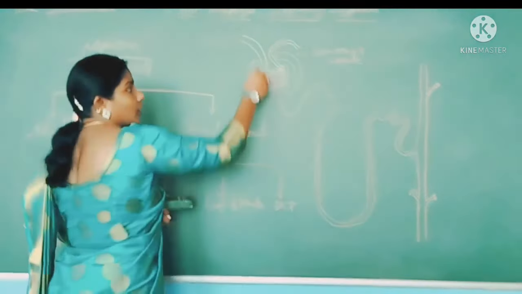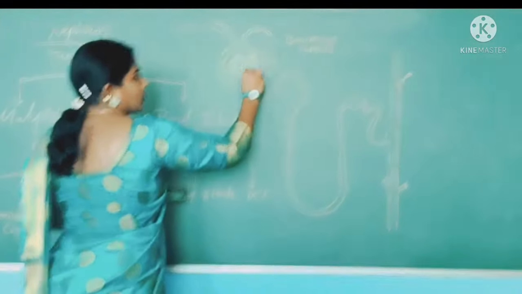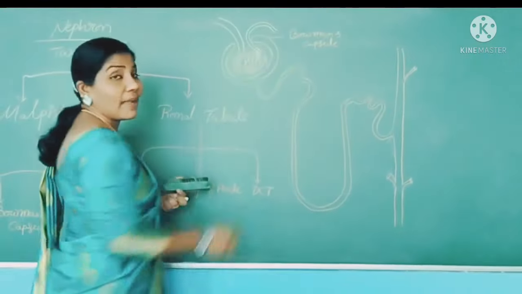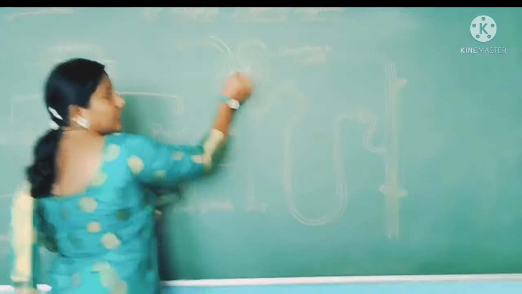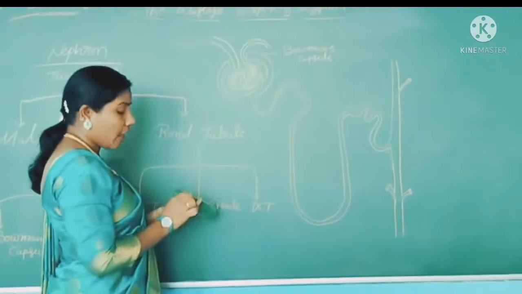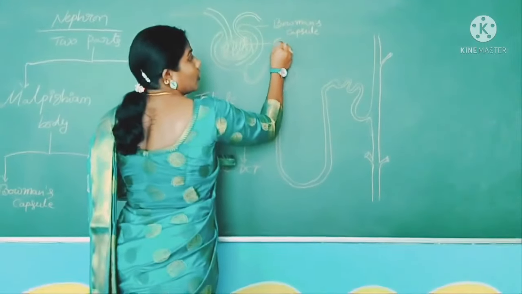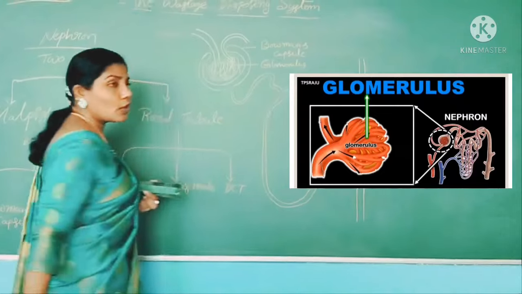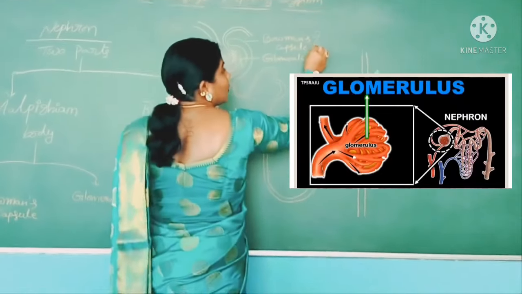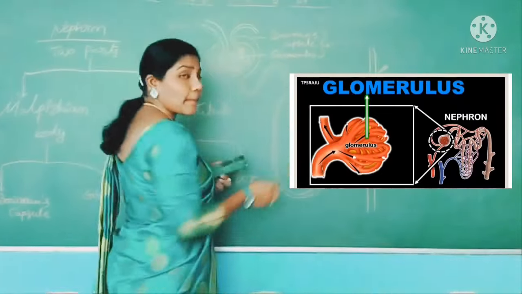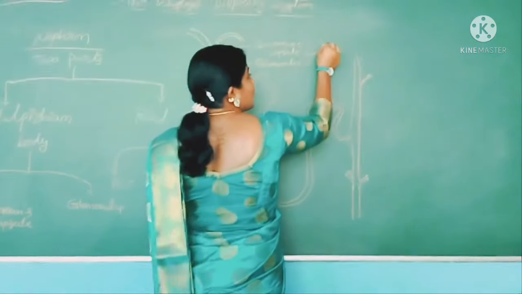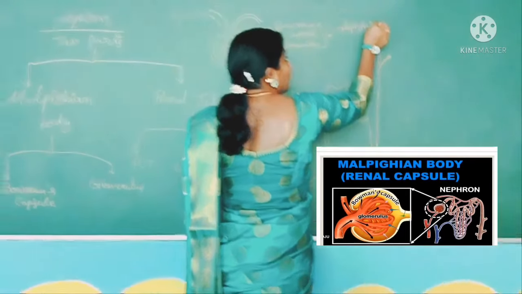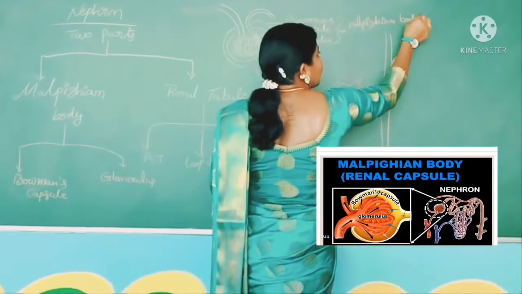Here you can observe the net-like structure. It is blood capillaries, and these blood capillaries form the glomerulus. These both are combinedly called Malpighian body.